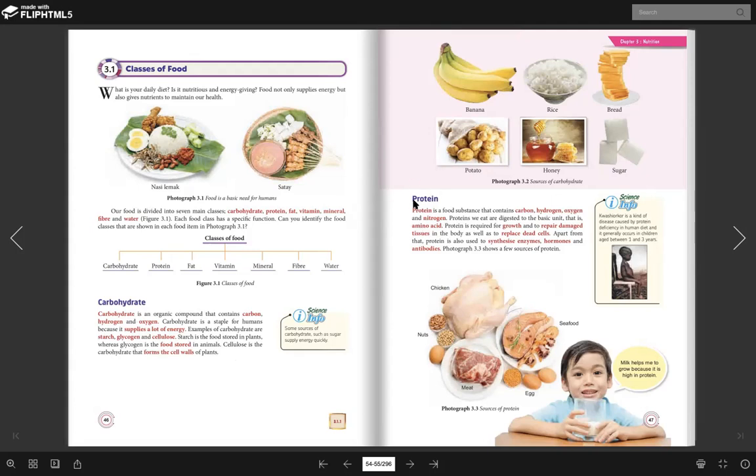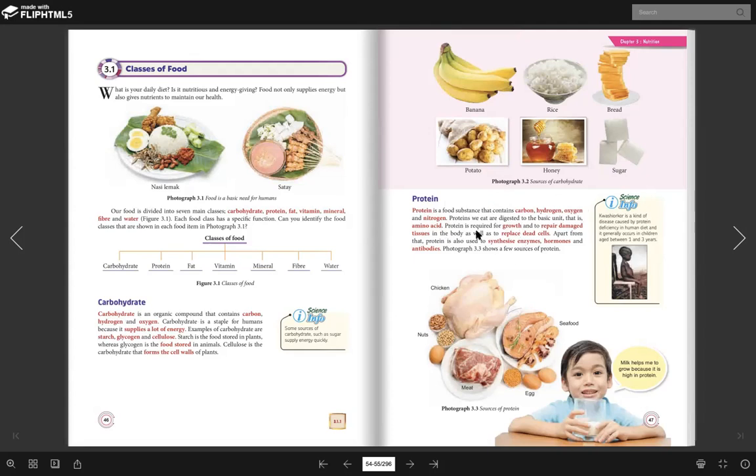Next is protein. Tengok protein ni. Protein has 4 elements. Unlike carbohydrate, only 3 elements: carbon, hydrogen, oxygen. But for protein, 4 elements, which are carbon, hydrogen, oxygen, and nitrogen. If you notice, the first 3 are the same, but there is an addition for protein, which is nitrogen. So awak nak ingat macam mana ni? Kalau carbohydrate, you remember CHO, CHO, CHO. But for protein, CHON, CHON.